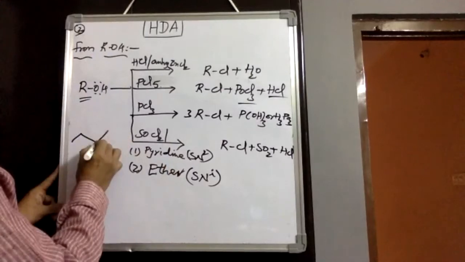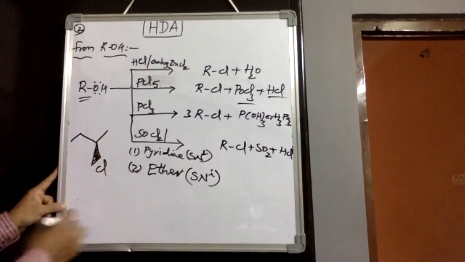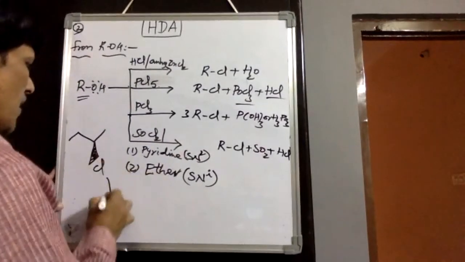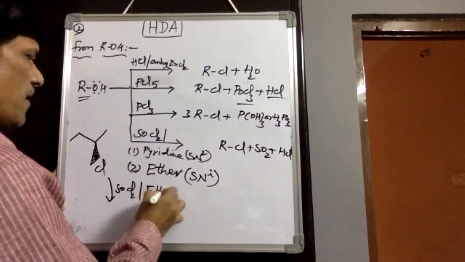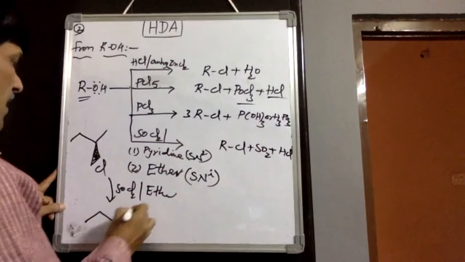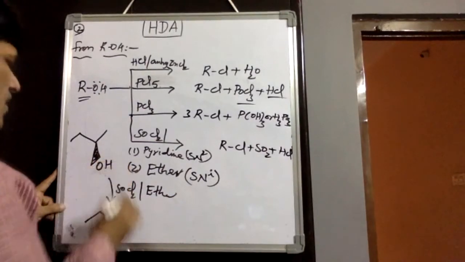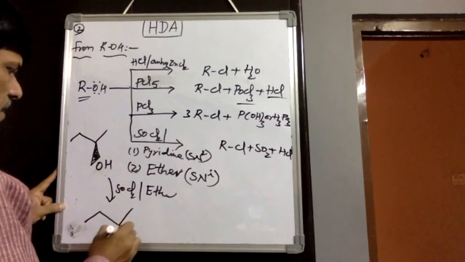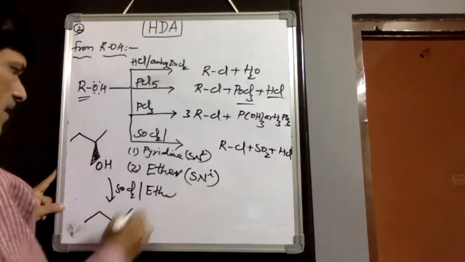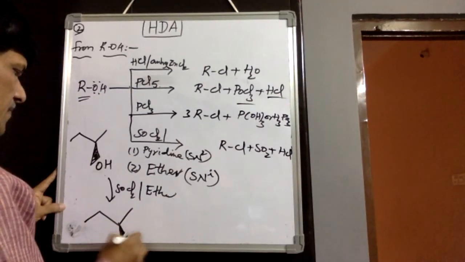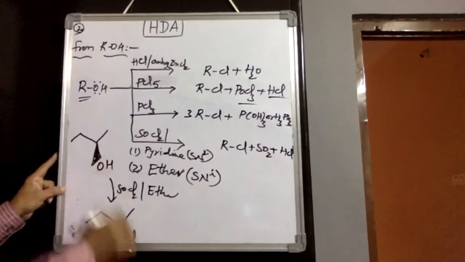So in the presence of thionyl chloride followed by ether, we would observe retention of configuration: whatever configuration the alcohol has, the same configuration we would get.